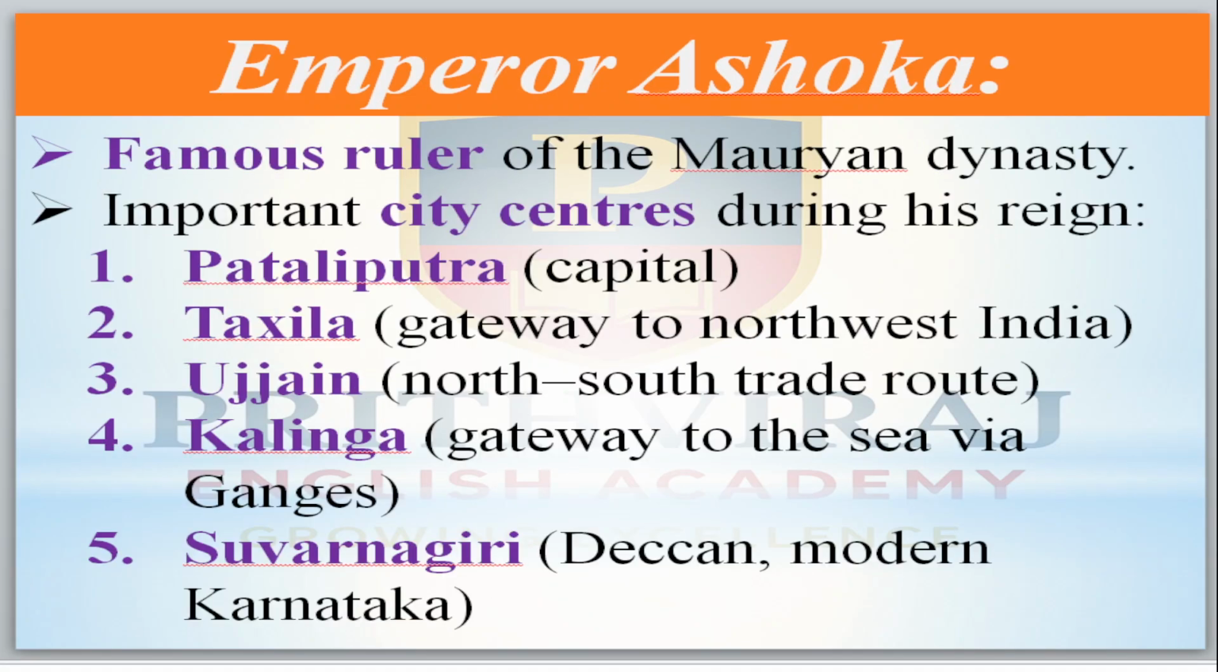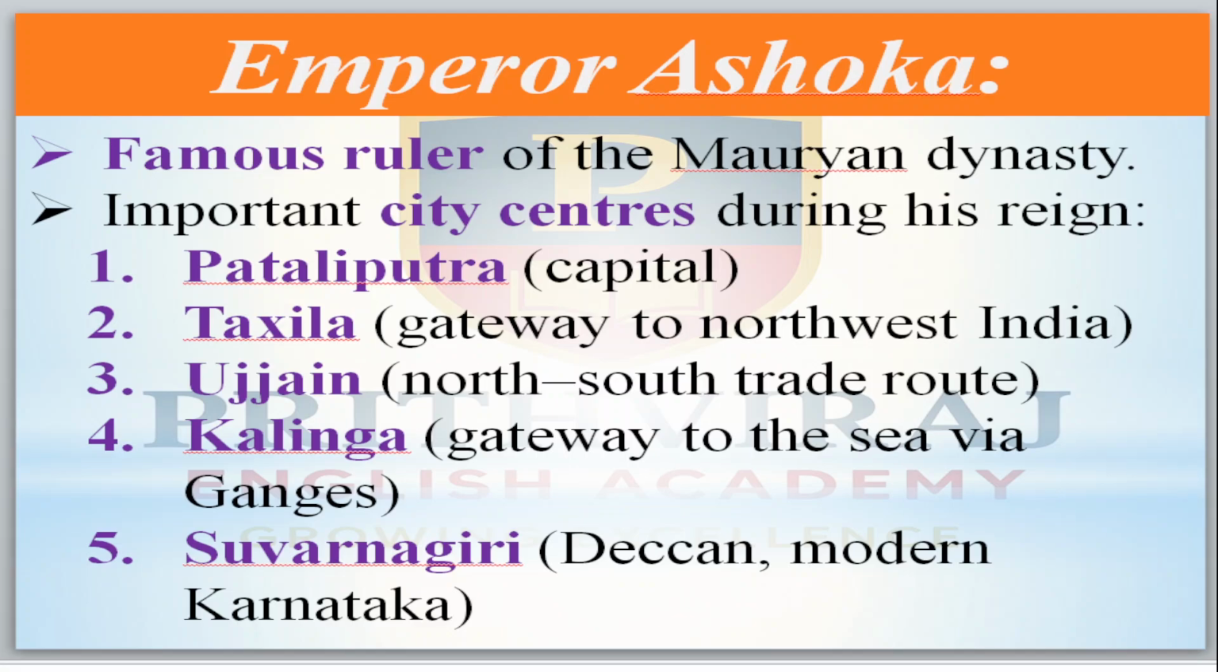After Chandragupta Maurya, Bindusara came to power. After Bindusara, his son came to power, Emperor Ashoka. I hope you know the meaning of emperor. An emperor is superior to kings, meaning most of the kings rule under the emperor. Ashoka is that kind of person. He is not only a king, he is the emperor.